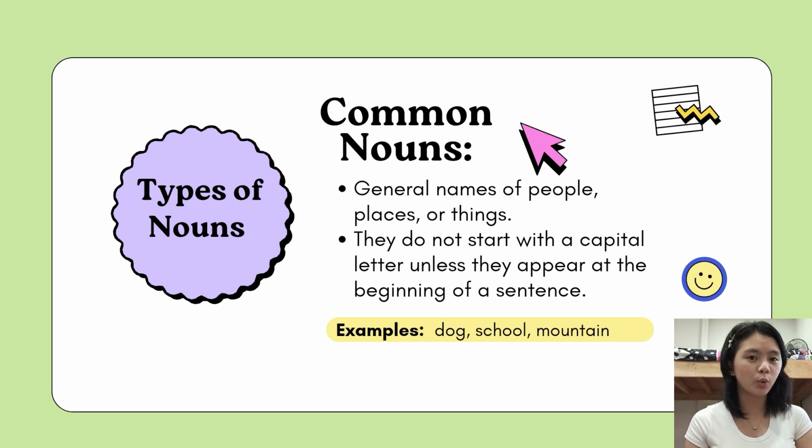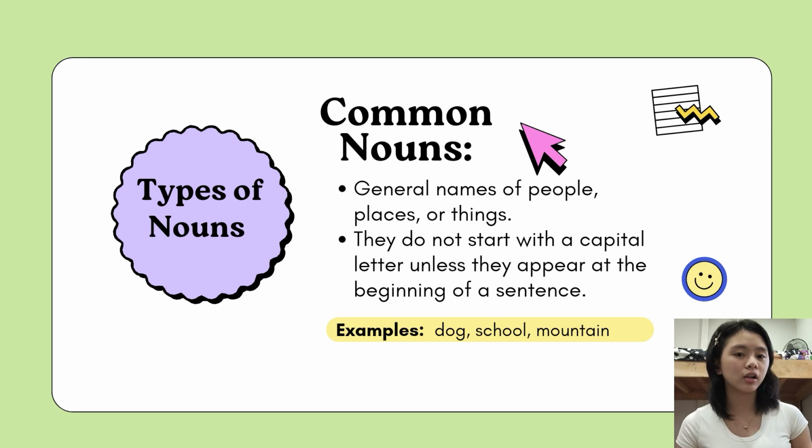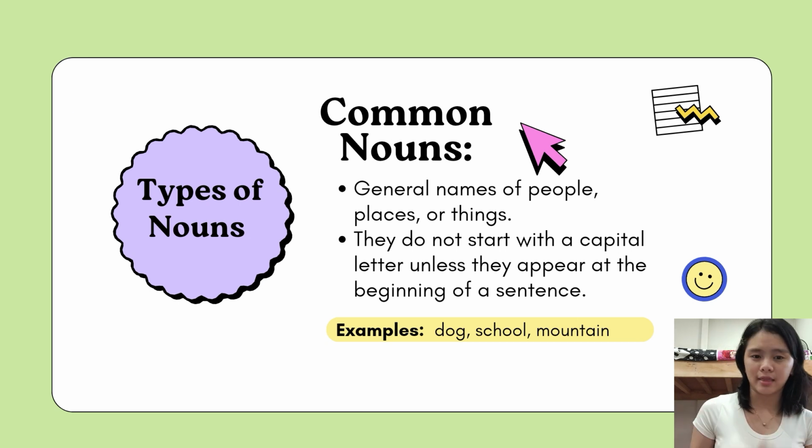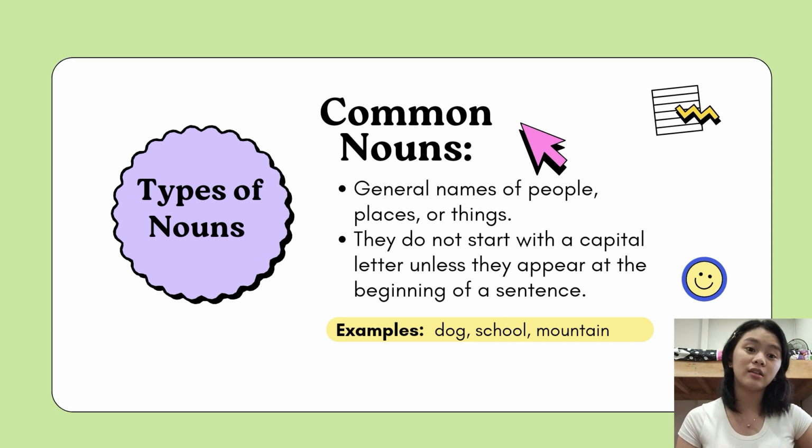How about if no? If no, then it is a common noun. A common noun is a general name for a person, place, thing, or idea. It refers to a category or class of things rather than a specific name. Common nouns are used for general, non-specific items and concepts, and are not capitalized unless at the beginning of a sentence. For example, I saw a dog in the park. Dog refers to any dog in general, not a specific one, so it is a common noun.